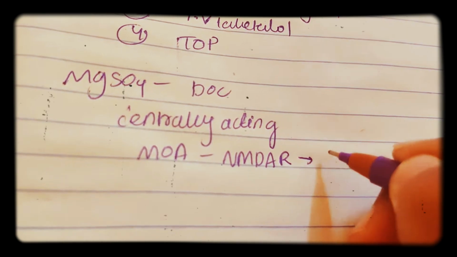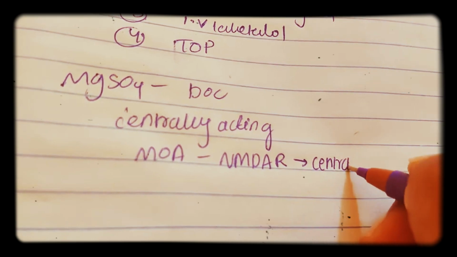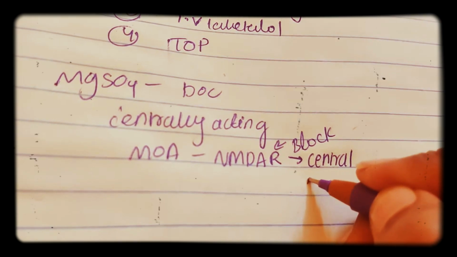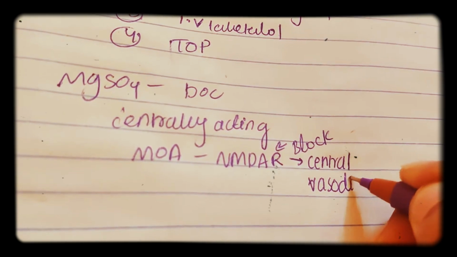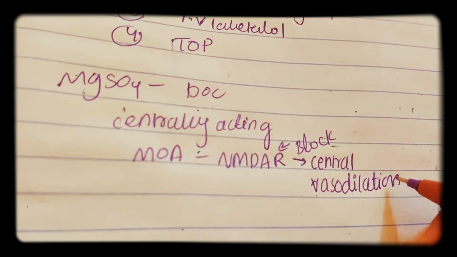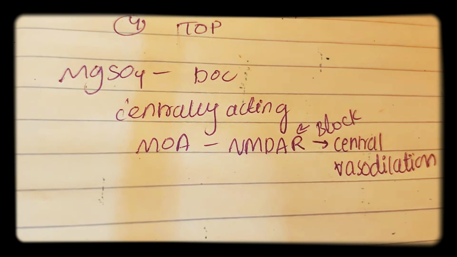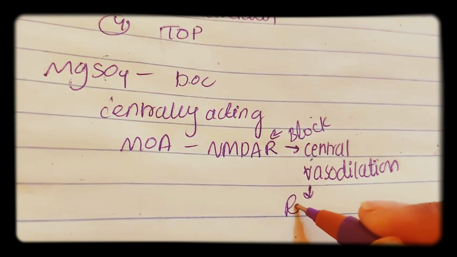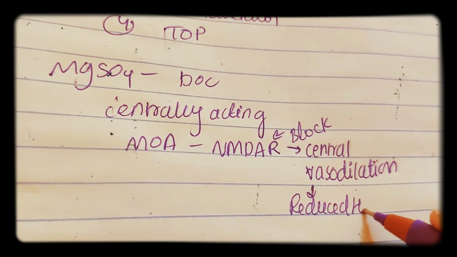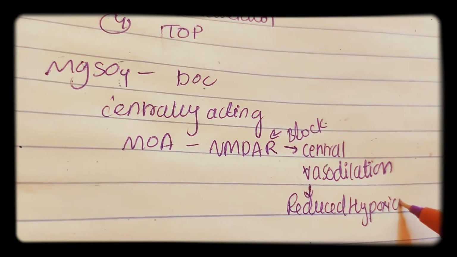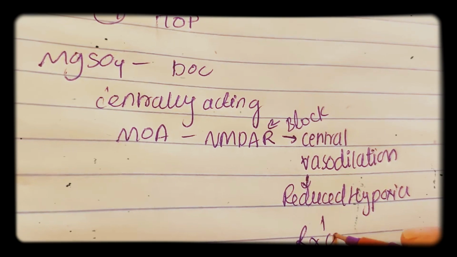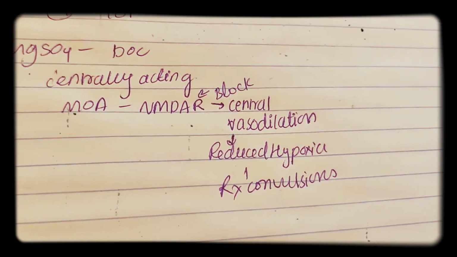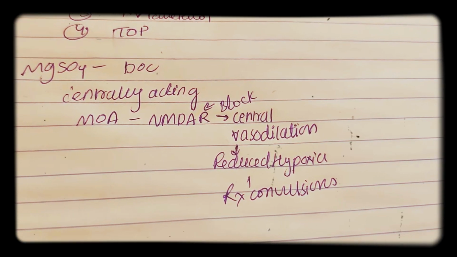By blocking the NMDA receptors, it leads to central vasodilation, and by this there is reduced central hypoxia, and that in turn will treat the convulsions.